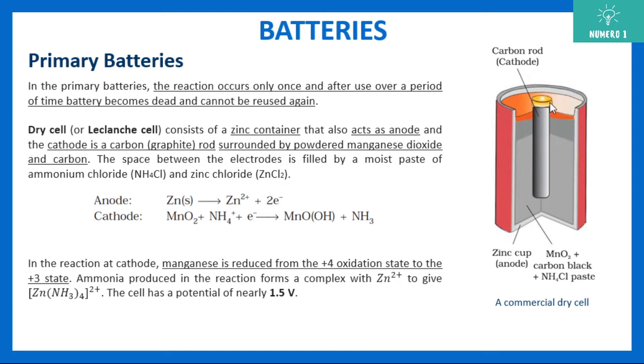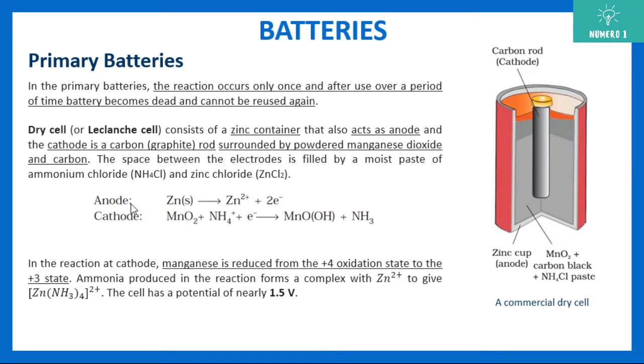The graphite rod is surrounded by powdered manganese dioxide, MnO2, plus carbon black. The space between the electrodes is filled by a moist paste of ammonium chloride, NH4Cl, and zinc chloride, ZnCl2. You can see the zinc cap too. This diagram is important, an exam question.